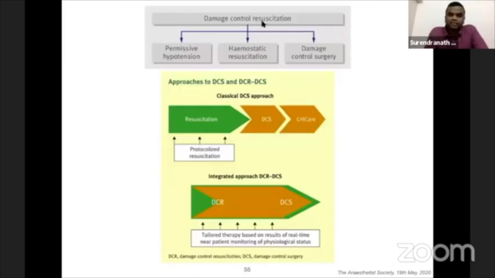So damage control resuscitation, you allow hypotension at least to around 90 to 100 systolic blood pressure. Hemostatic resuscitation, give tranexamic acid, platelets and FFPs early in the resuscitation, and at the same time take him up for the damage control surgery. In this situation, anatomical repair is not the aim. Physiological and biochemical restoration is the aim. Anatomical repair can occur after a few days. So the damage control resuscitation and damage control surgery go hand in hand.